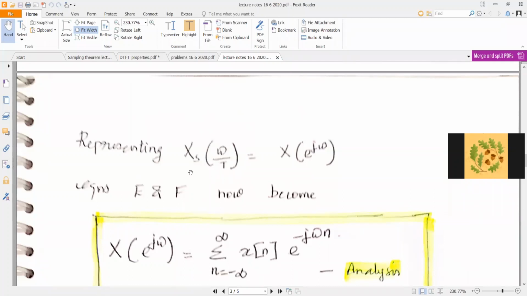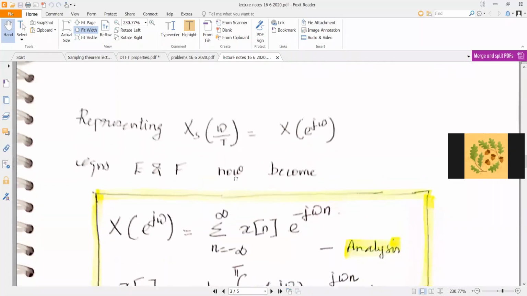This representation could be new to you, because earlier we had been representing the transforms of signals as either X of s or X of omega, as in the case of your continuous Fourier transform, and X of z as in the case of your z transform. But now you have a different representation. We will represent it in terms of an exponential here. Take my word for that. There is a very important reason for representing it like this. So X of omega by T we will call X of e power j omega.